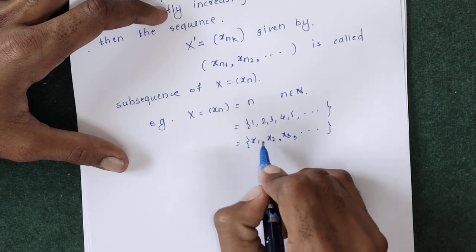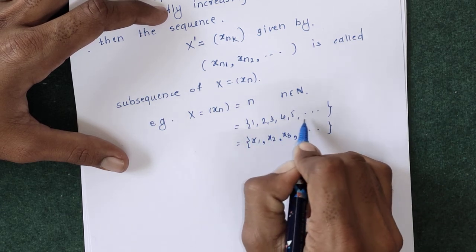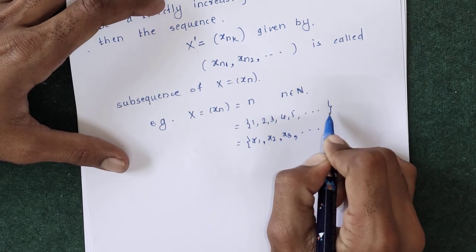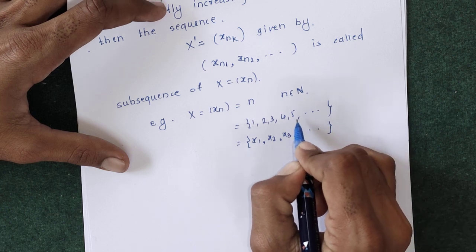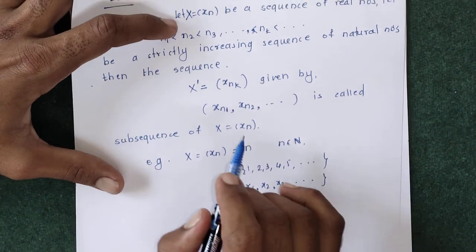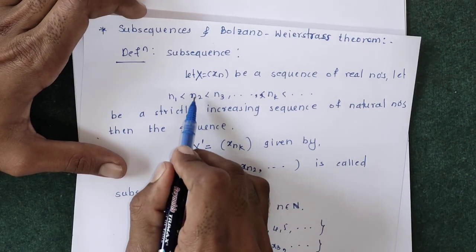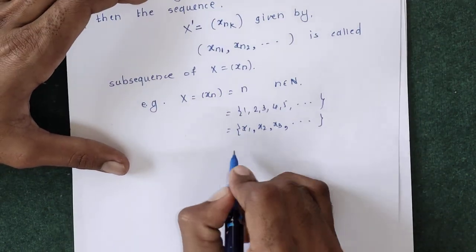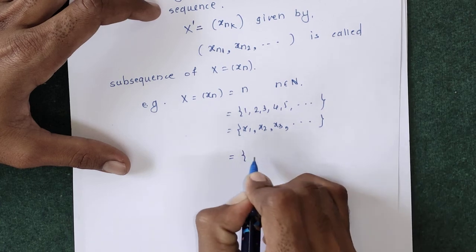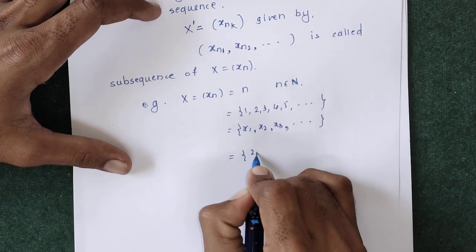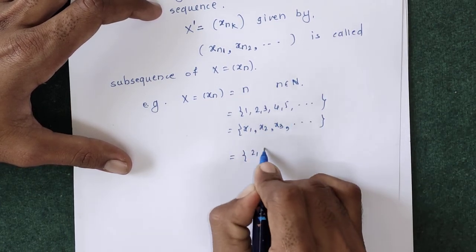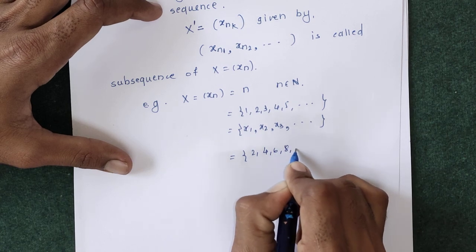Now if we take any subset of this set, then we call that subset a subsequence whenever for xn1, xn2, xn3, n1 is less than n2 is less than n3. So suppose the subset of this set is 2, 4, 6, 8 and so on.